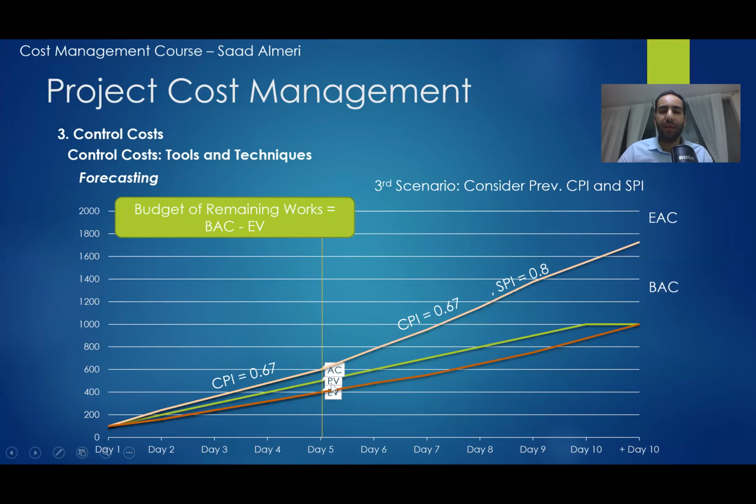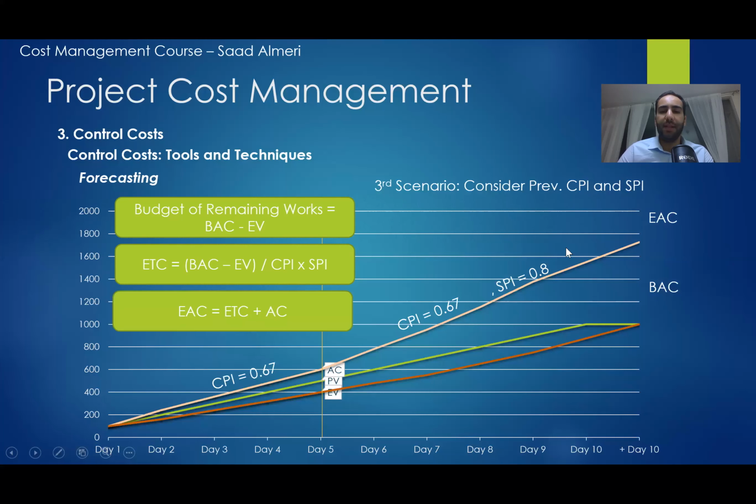Now, we already have this. The remaining work, the famous 600, is still here. I still need to do 600 value of work to finish the project. But how much I need to spend to accomplish this value is the remaining work divided by the multiplication of the CPI and the SPI. Because I'm doing badly here and I'm doing badly here. Then the 600, if I divide it by both of those, the amount will be maybe 1700 or something.